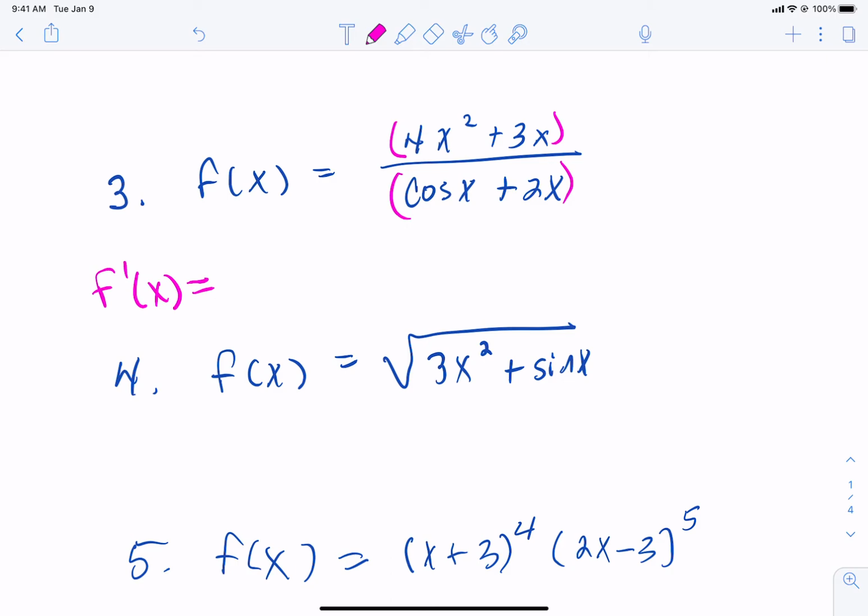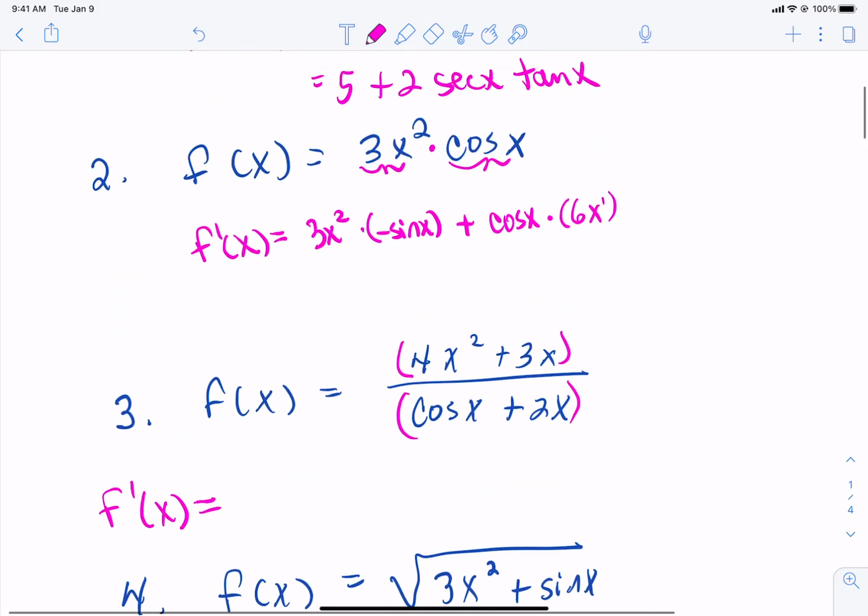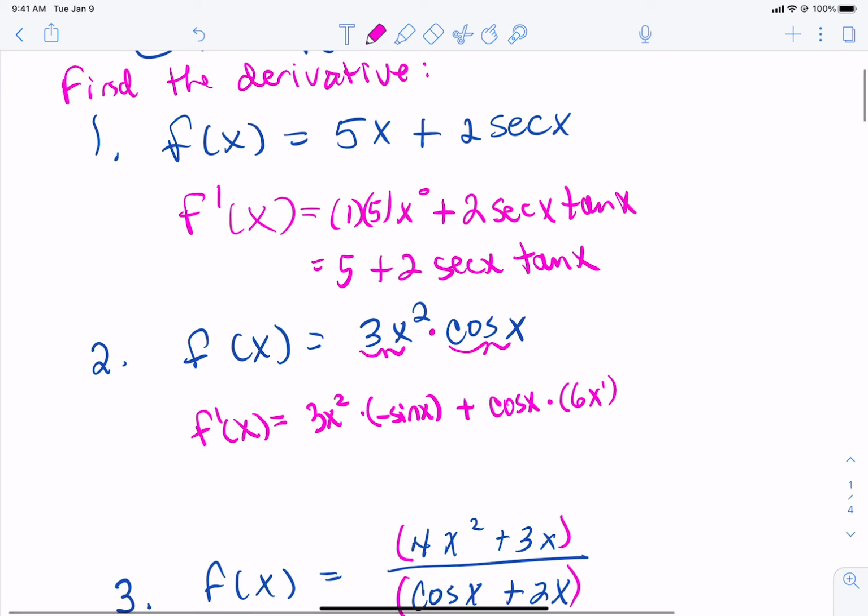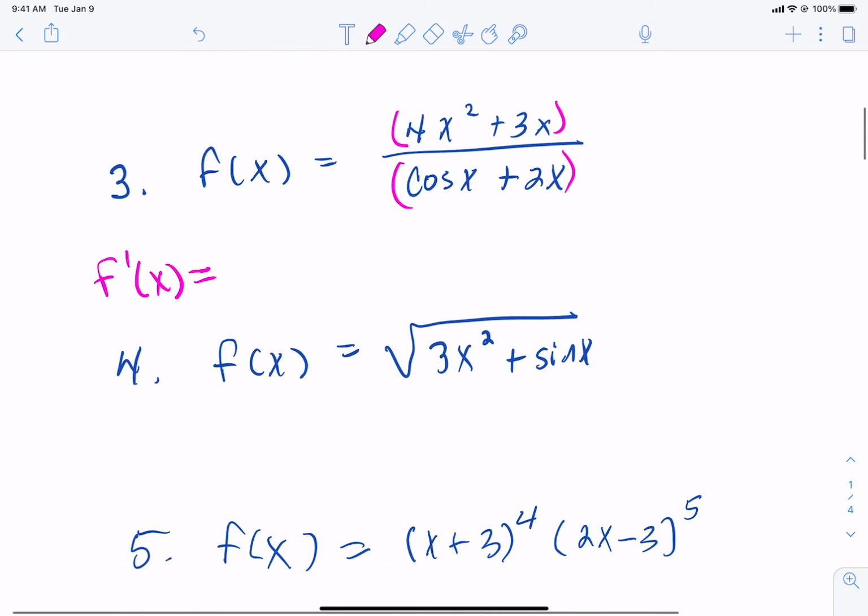So Nick, we are doing a review. If you can copy these down with us, maybe take a screenshot of number 1 and 2. And then we're going to move on to number 3. So number 3 requires that we use the quotient rule.